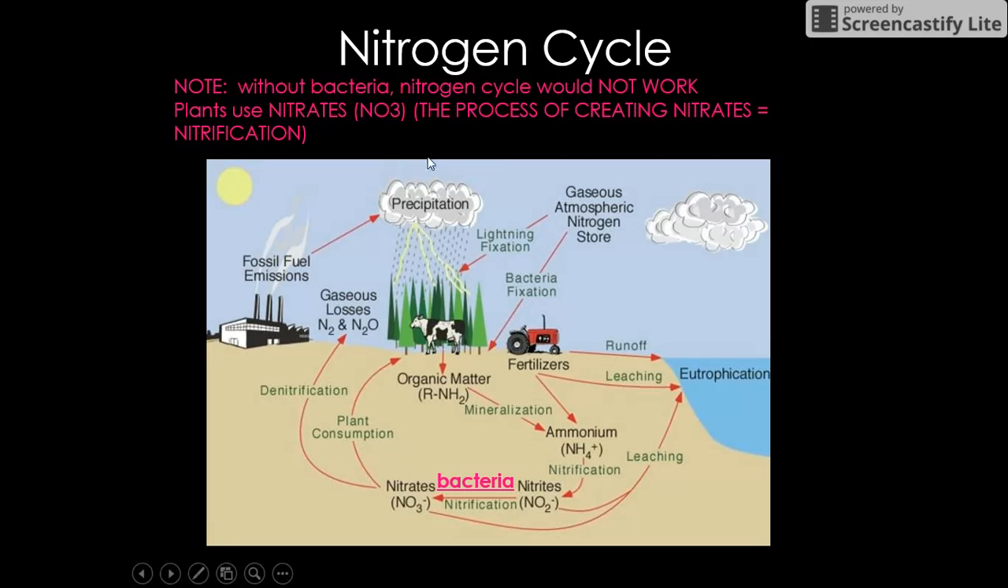So make sure you put down this note on the nitrogen cycle. Without bacteria, the nitrogen cycle would not work. Bacteria is the main component of nitrogen cycle. We see it down here. Write this in your diagram. This bacteria. I don't think I have it labeled on there. Plants use nitrates, which is NO3. If we look at this thing, plants, nitrates is the only one going into the plants. This process of creating nitrates, we look down here, is nitrification. This is done by bacteria. That's why I want you to write this on your diagram.